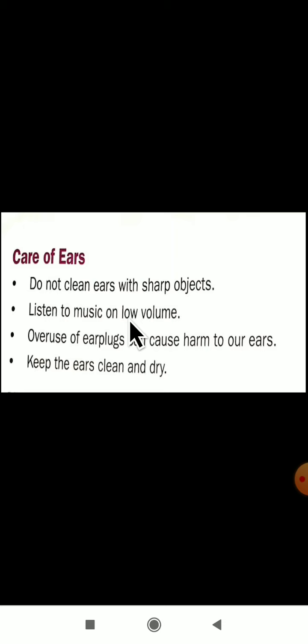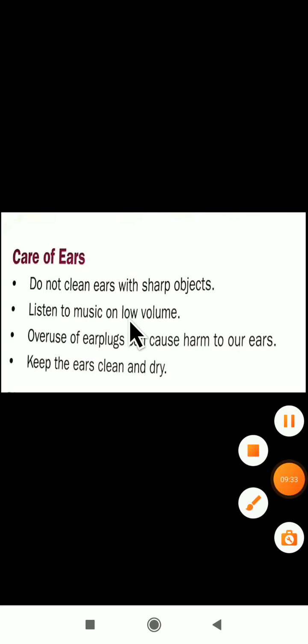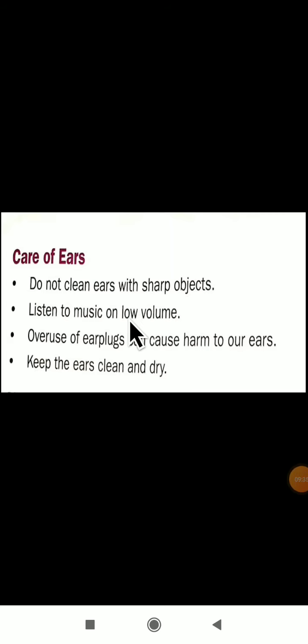Don't use a high volume because it will damage your ears. So you have to take care of your ears. Ears are one of the very important organs, sense organs. The next one, overuse of earplugs can cause harm to our ears. Earplugs are nothing but earphones.